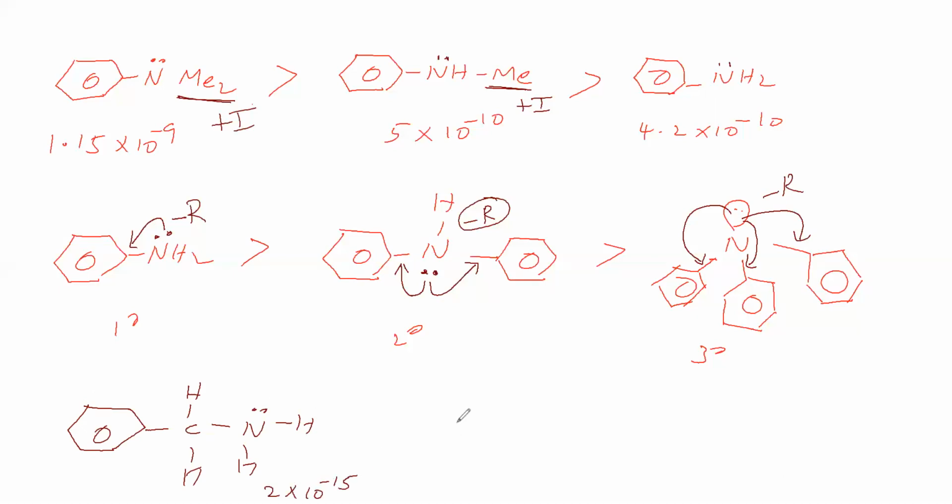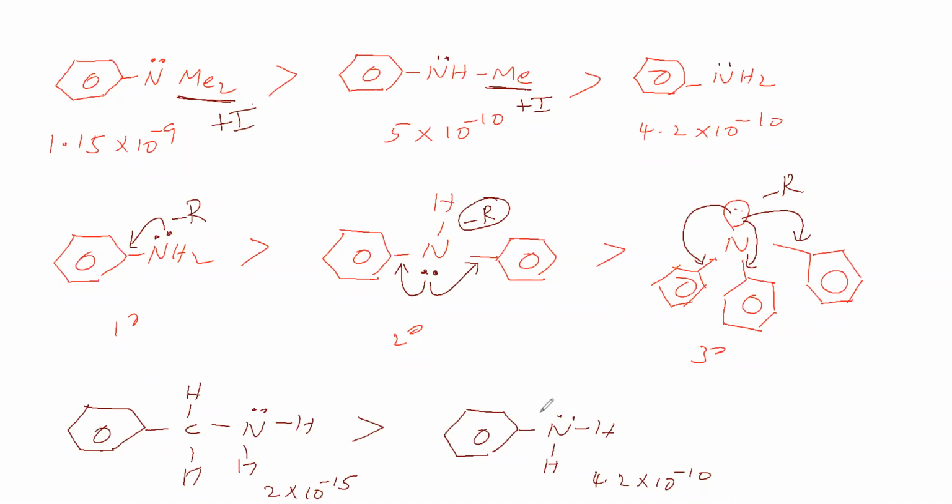Then we will take aniline. We took aniline. Now we will see for aniline, Kb is 4.2 into 10 to the power of minus 10. So benzyl amine is having higher basic strength than aniline. Benzyl amine's basic strength is greater than that of aniline.